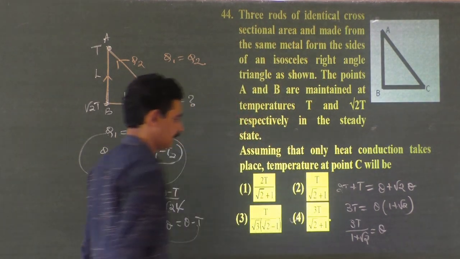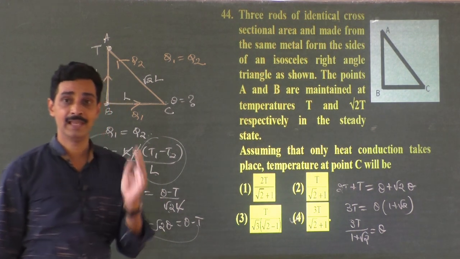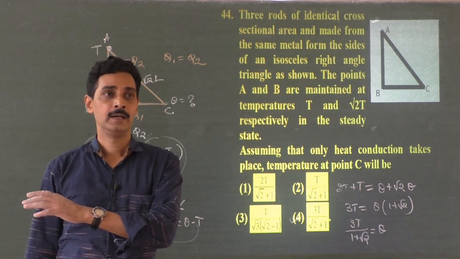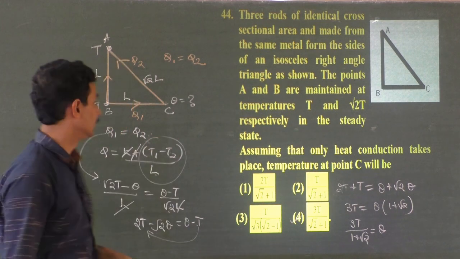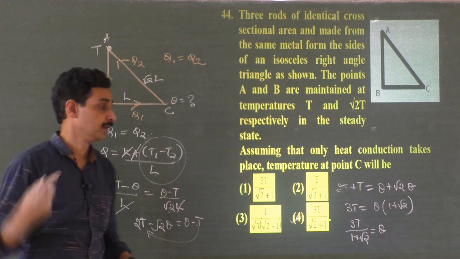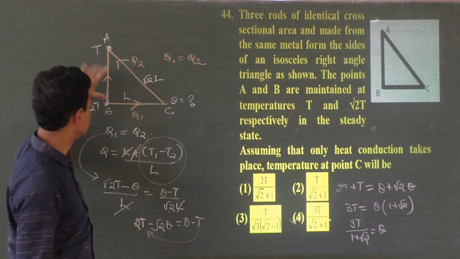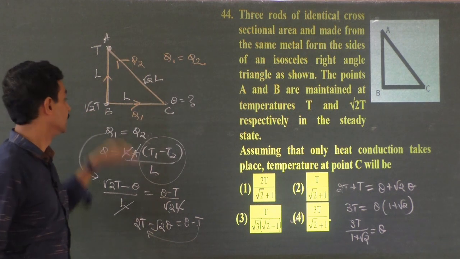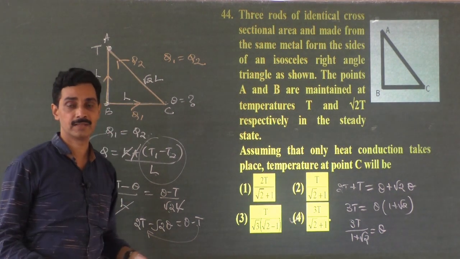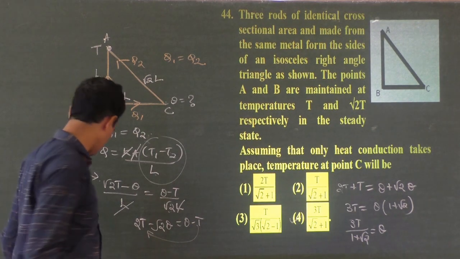We have 3T divided by root 2 plus 1, that is theta. So the main logic is the same as what we have in current electricity. The temperature maintained points, potential difference maintained points. When the current, these two are in series, current same. Here these two are in series, the flow of charges per second is same. That is the thing. And we will solve one more problem.